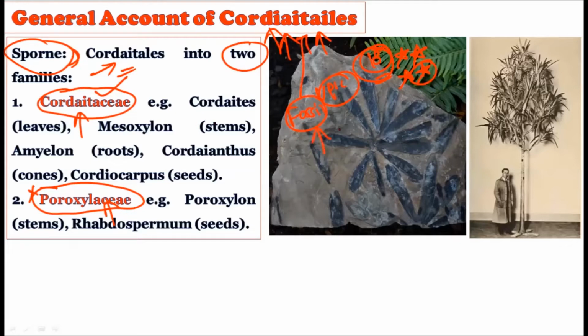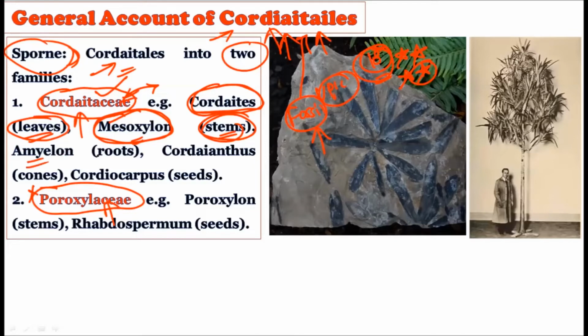We are going to discuss all these fossils because maybe UPSC asks you some of them. For example, they may ask you directly what is Mesoxylon. So it is very important to study carefully the fossil record we have regarding the Cordaitales. Now see, under the family Cordaitaceae we have found many fossil records. For example, Cordaites. This name is given to the leaves, because we have found the leaf fossils of the Cordaitales, and the name for these leaf fossils is Cordaites. Then Mesoxylon. This Mesoxylon fossil is the stem fossil of the Cordaitaceae family.